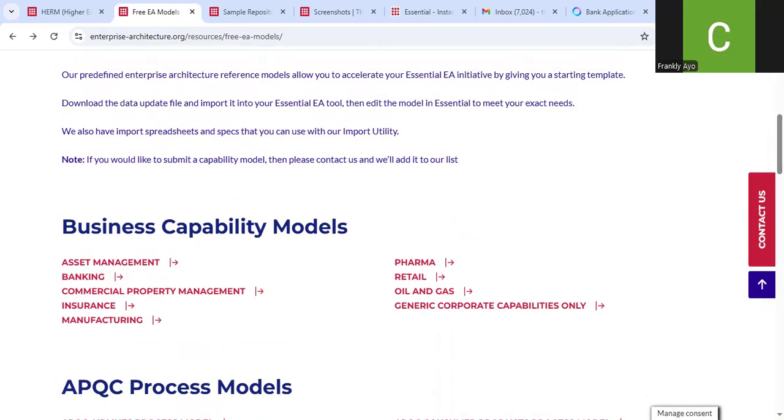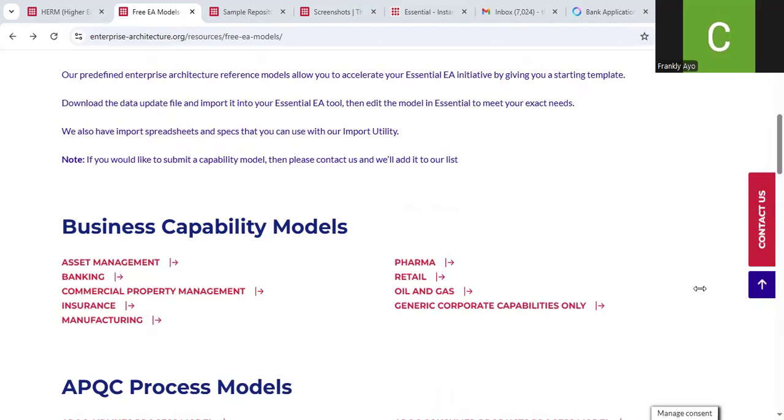So, for example, we have a sample business capability model in the banking industry. Now, we have business capabilities such as customer management. We have business capability around product management. We can have around transaction processing, around risk management, around financial management, and the likes.